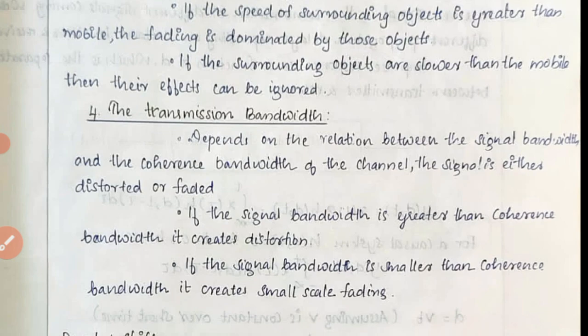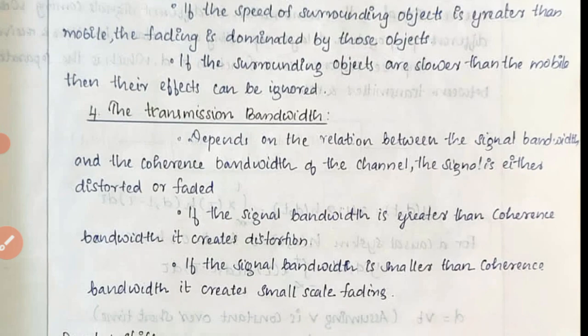Here, if the transmitted radio signal bandwidth is greater than the bandwidth of the multipath channel, the received signal has a probability of getting distorted. But the received signal strength will not fade much. There will be a slight variation in the received signal. It will not reduce much, it will not fade much over the local area.